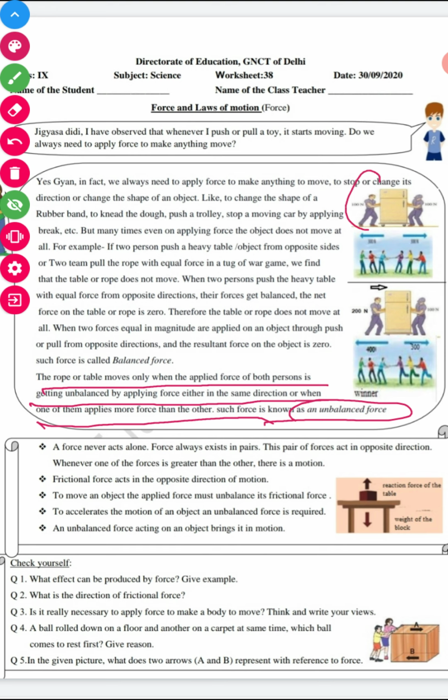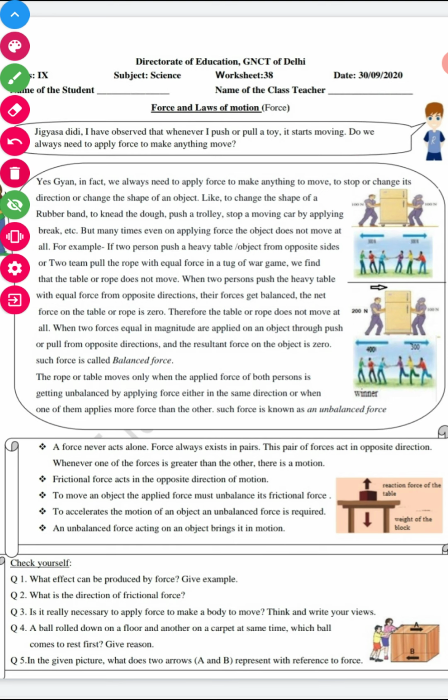Such force is called unbalanced force, right? Suppose we have two or three persons on this side and only one here. The force applied by two or three persons is more, so this trolley will move in this direction. This is an example of unbalanced force, and that is why the trolley starts moving. Okay.